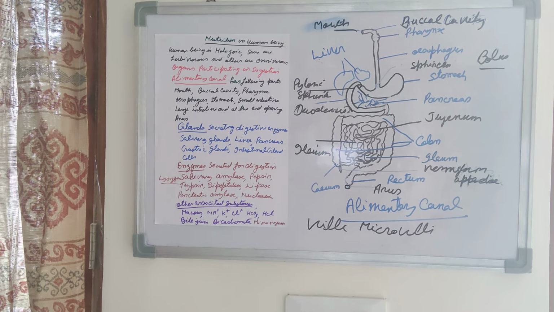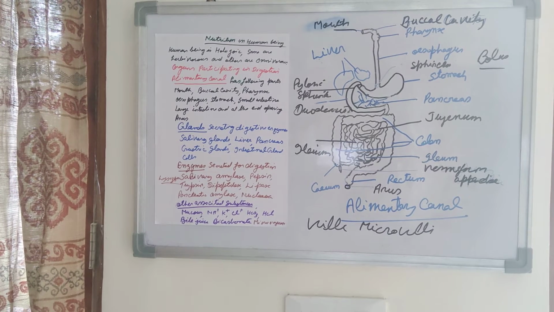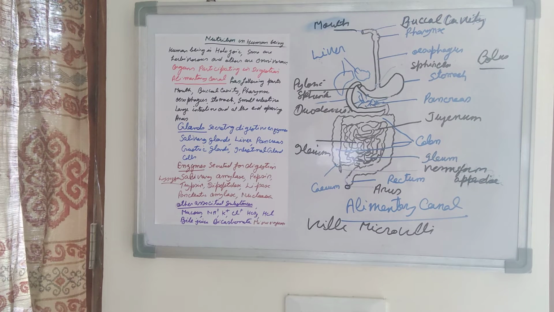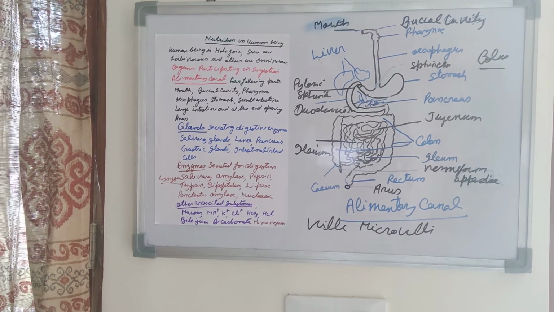Then the rest of the waste material is also mixed with mucus. Mucus is secreted in the intestine by goblet cells present in the intestine. Then the undigested part, the leftover after absorption of the digested food, in semi-solid form, is passed to the cecum, from cecum to the colon, colon to the rectum.